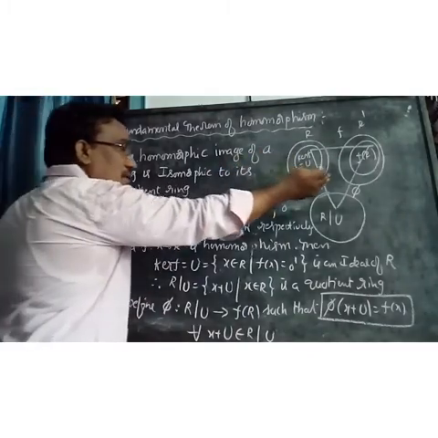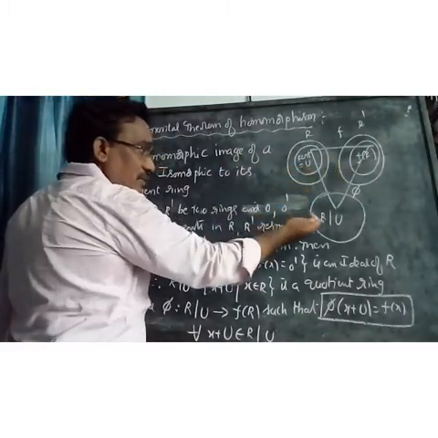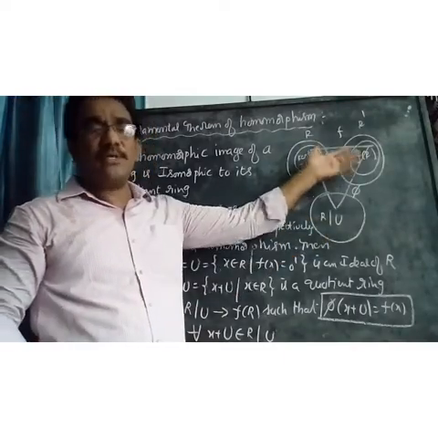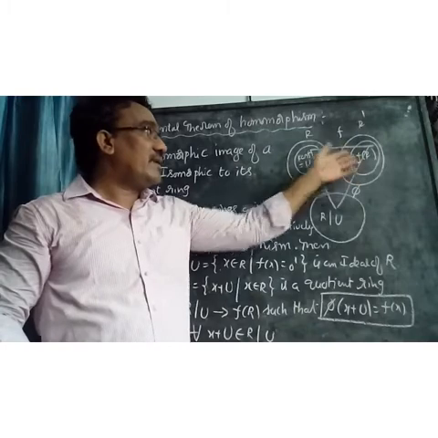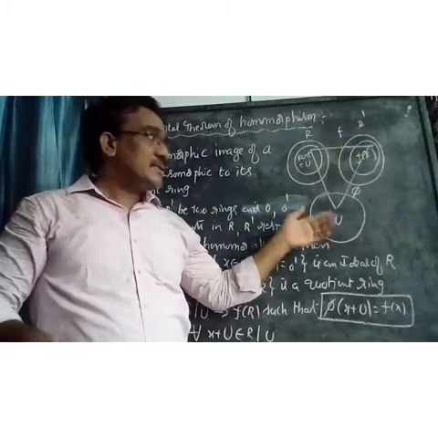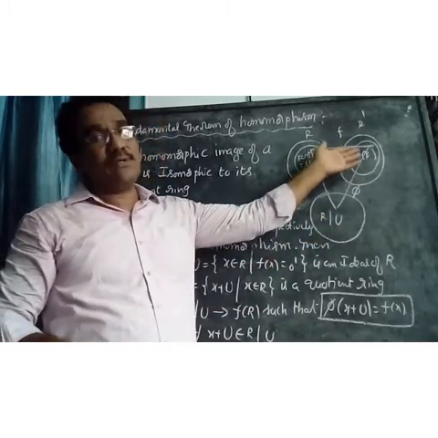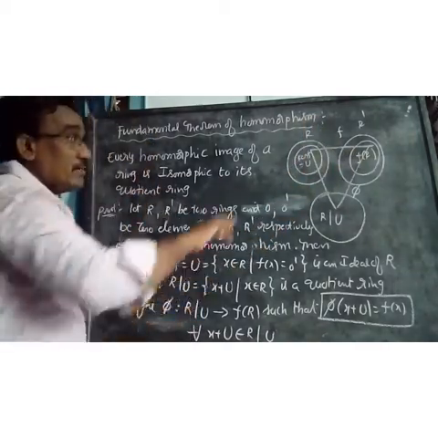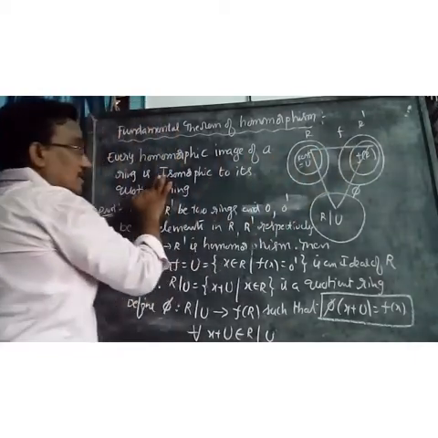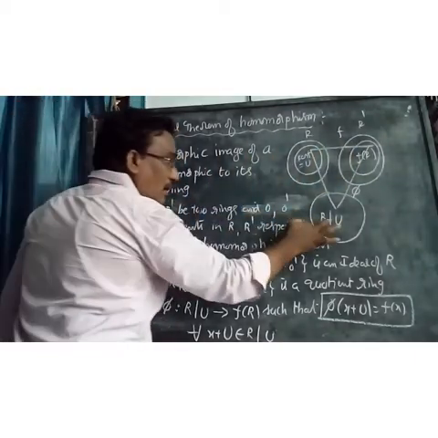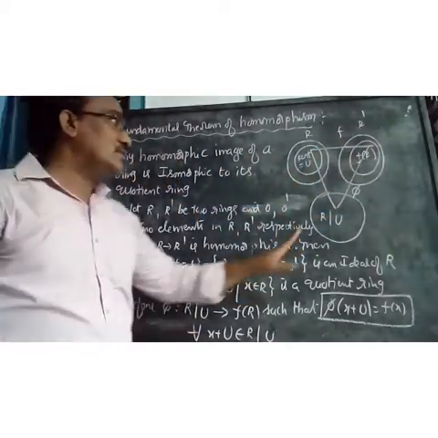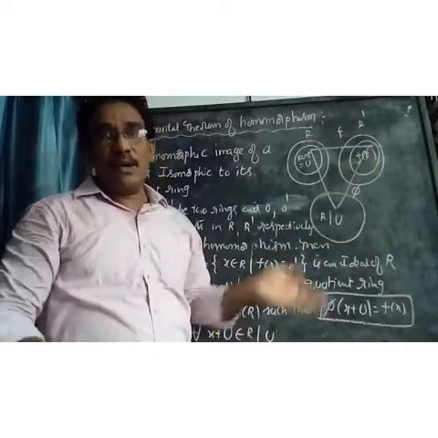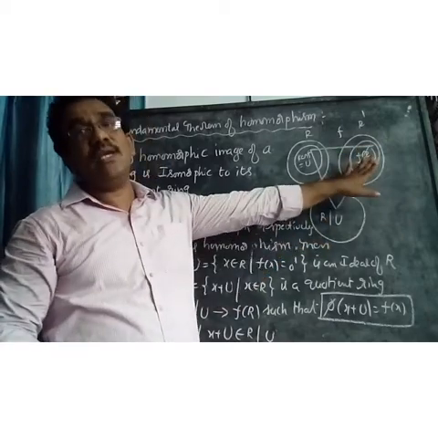Here, if you want to show that F of R is isomorphic to R by U, we can prove that R by U is isomorphic to F of R, because both are the same. Therefore, every homomorphic image, F of R, is isomorphic to some quotient ring R by U. So our aim is to show that F of R is isomorphic to R by U, or R by U is isomorphic to F of R.